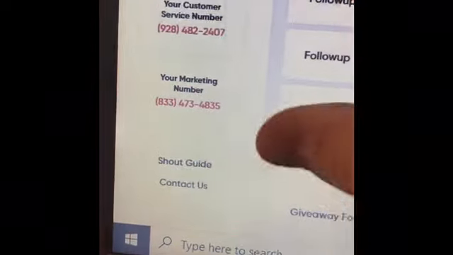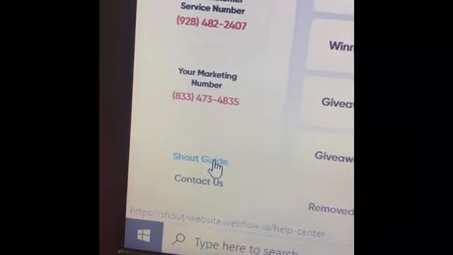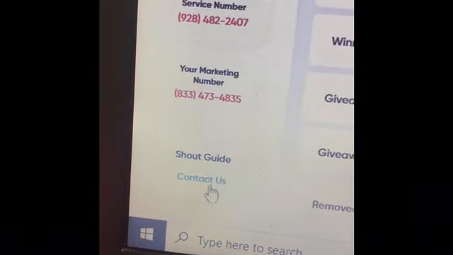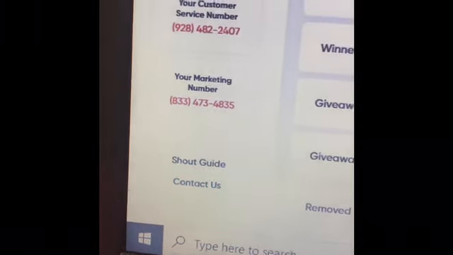So keep going down. We will go back up to settings, but down here you have the Shout guide, which basically is the help center and will help you get through things. And this is your contact us. So if you need to talk to them, you have a question for them, that is the one that you're going to want to use and utilize.